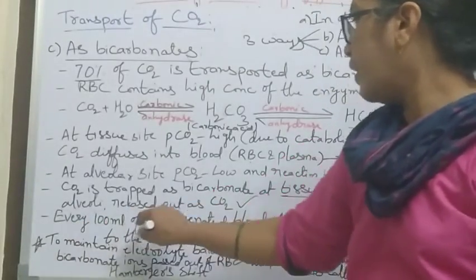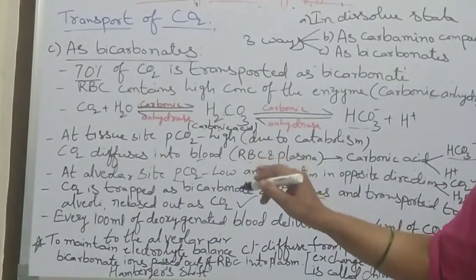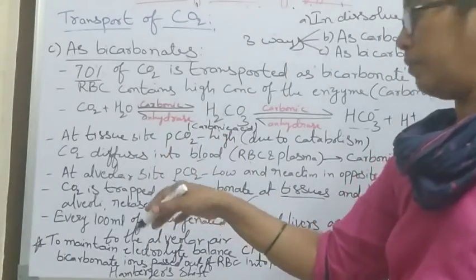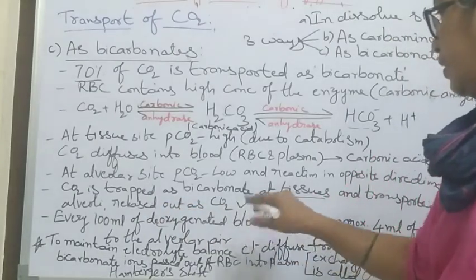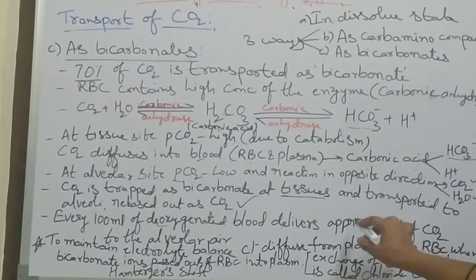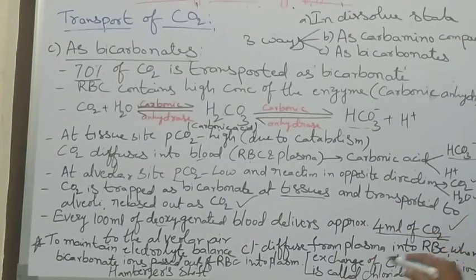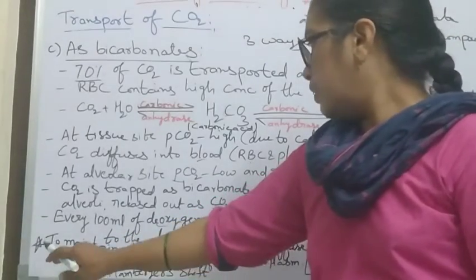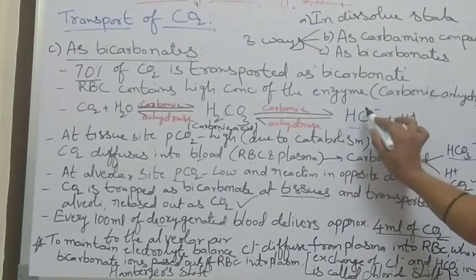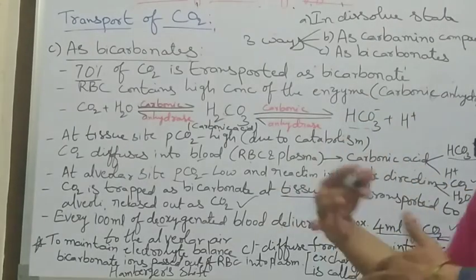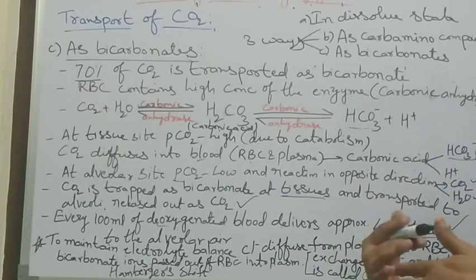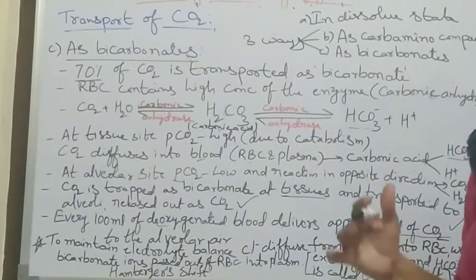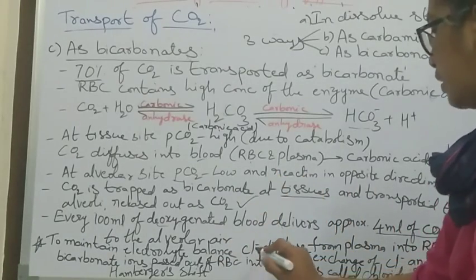Every 100 ml of deoxygenated blood delivers approximately 4 ml of carbon dioxide. How much? 4 ml of carbon dioxide. Here the bicarbonate transport is occurring in the blood and in the tissues, and to maintain the electrolyte balance in those regions,